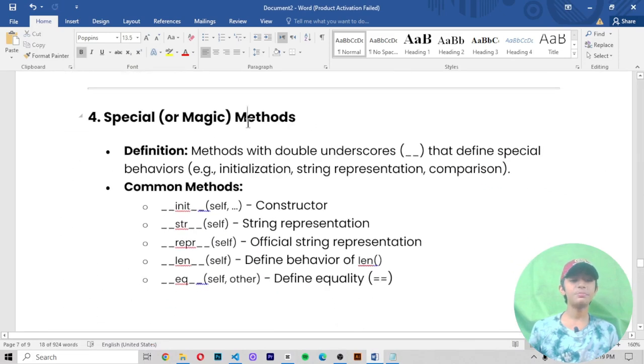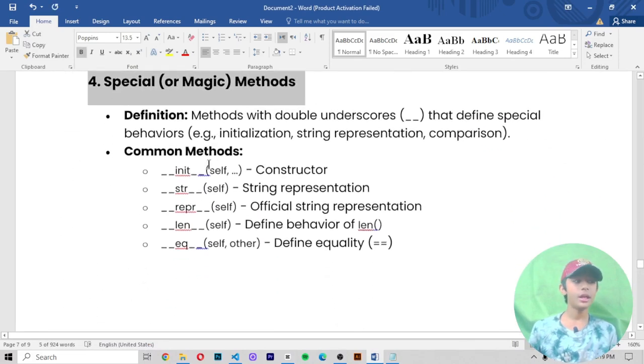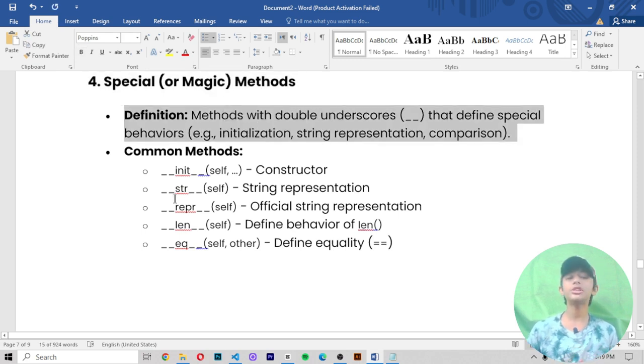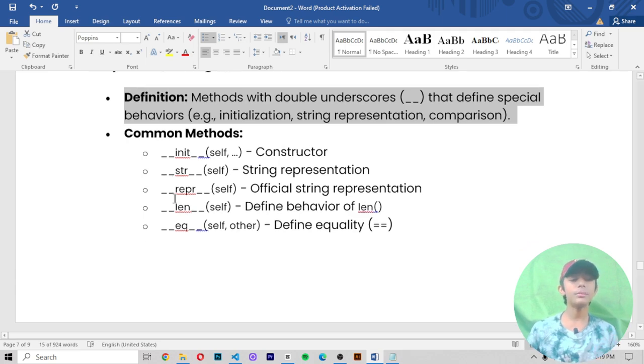Number 4, special or magic methods. Now let me tell you the definition of it. Methods with double underscores that define a special behavior, for example initialization, string representation or comparison. Now let me tell you some common methods.